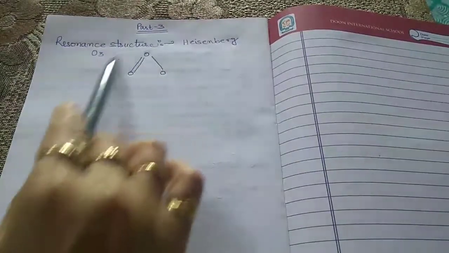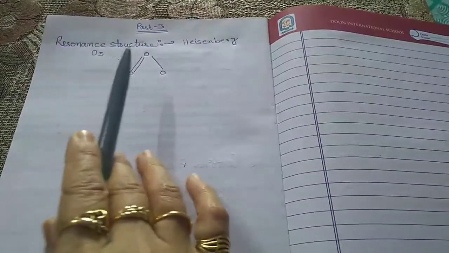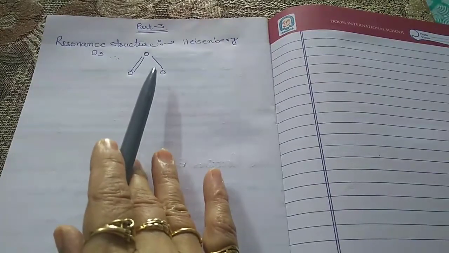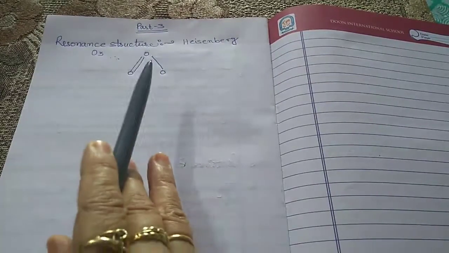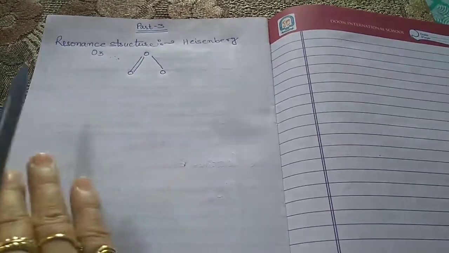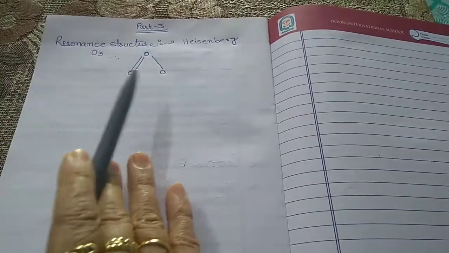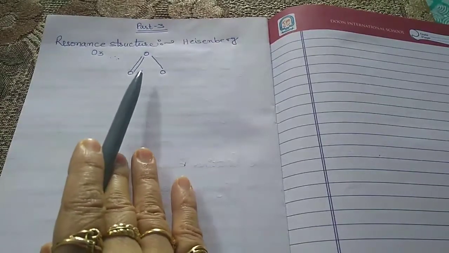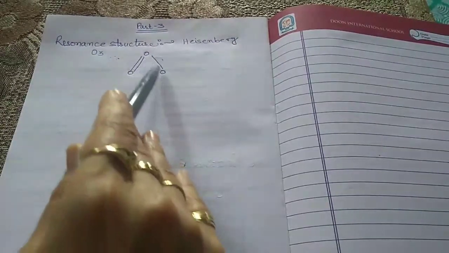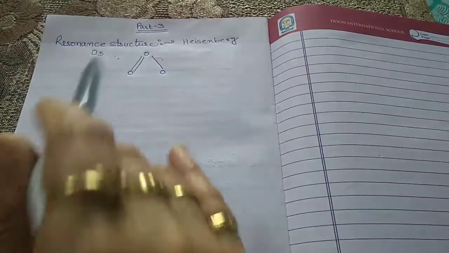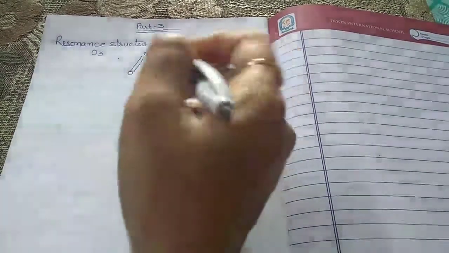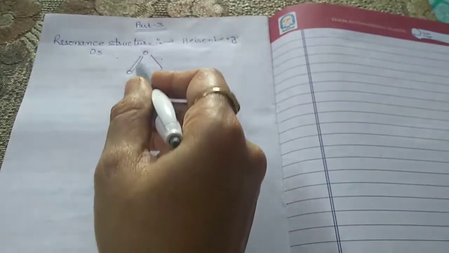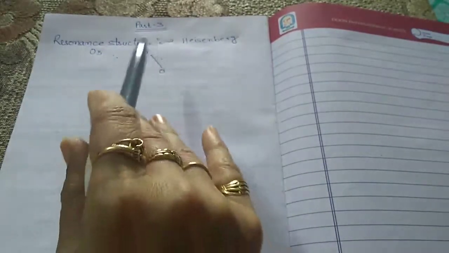In this case, each oxygen atom has an octet of electrons, and according to this structure there is one single bond between two oxygen atoms, and one double bond between the other two. This is a double bond and this is a single bond.